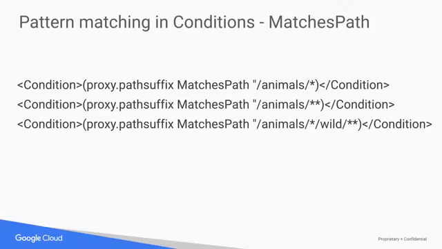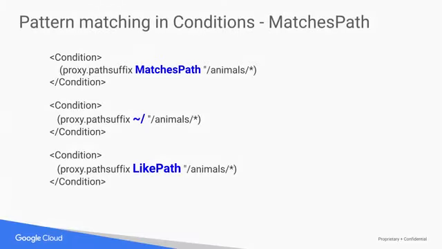Matches path is similar to matches, but gives the additional flexibility of using double asterisks. The single asterisk matches one path element. The double asterisk matches one or many path elements. Again, the path is case sensitive, so be careful when typing. Like matches in Java regex, there's simpler ways to represent the same thing for matches path. These three lines will execute exactly the same way by replacing the matches path with tilde// or with like path.